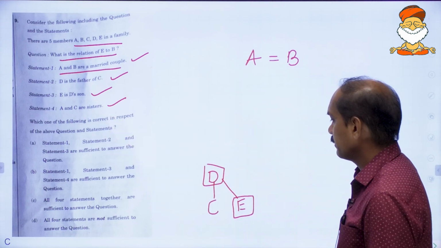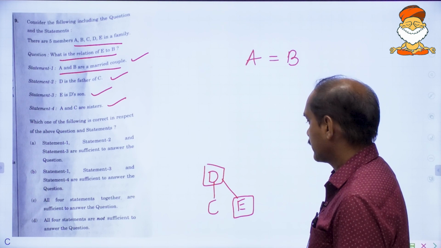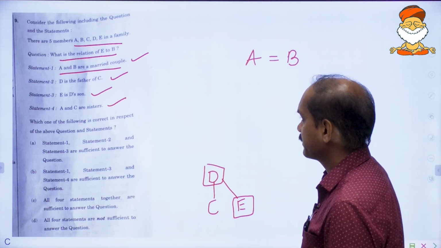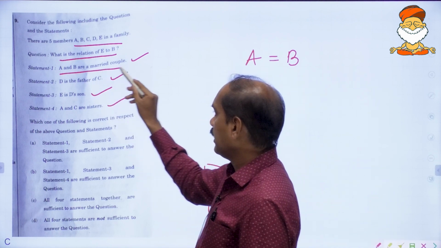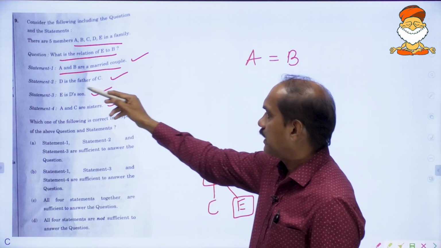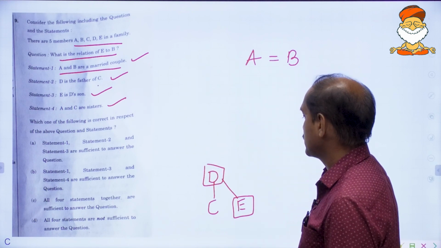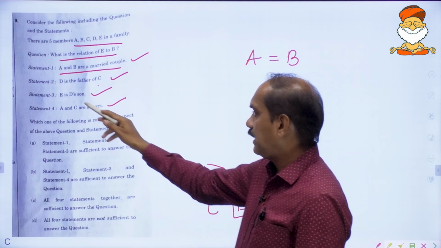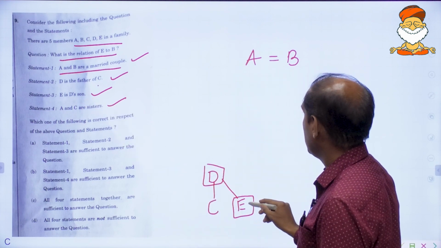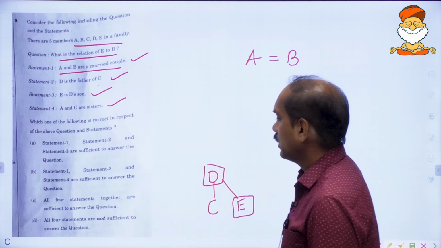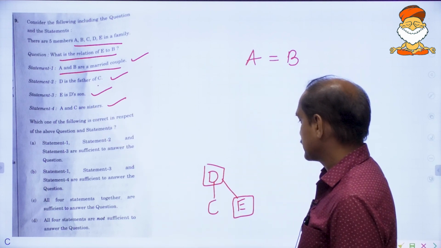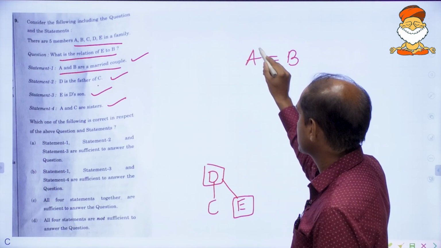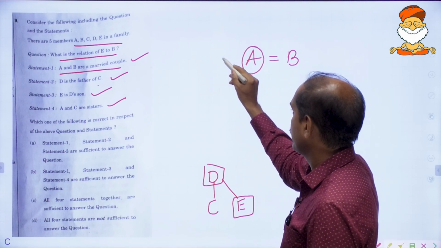Now he will connect. Here A and C are sisters. A and B are married couple, that is clear. D is the father of C, that is also over. E is of course D's son. A and C are sisters. Here he is connecting A and C are sisters, meaning she is female.